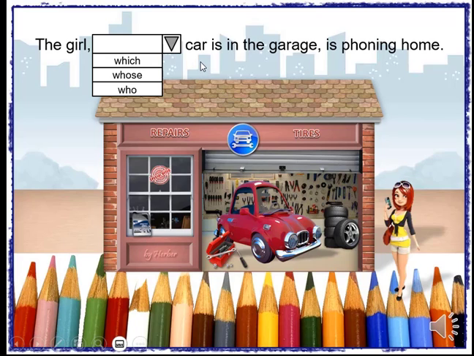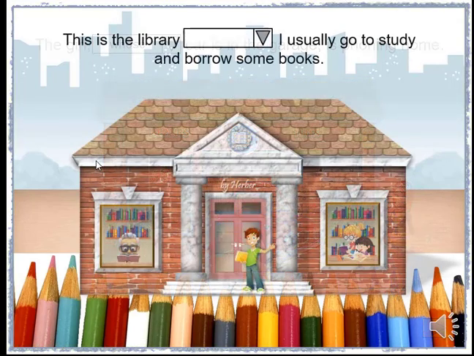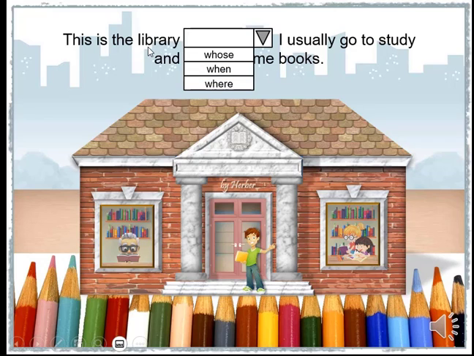Possession, a possession relationship, and so we use whose. This is the library. I usually go to study and borrow some books. Library, a place, and so we use where.